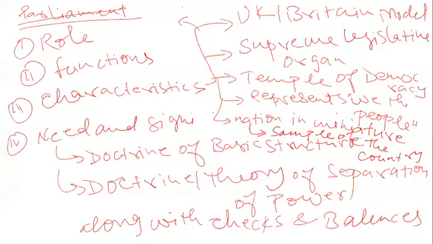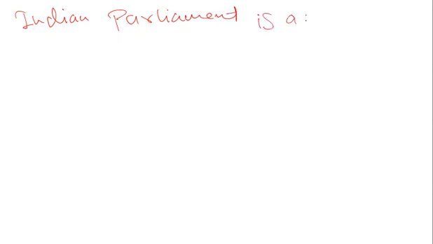What do you mean by symbol of the country? Let me take a new slide. So when we say that the Indian Parliament is a nation in miniature, the nation here means the Indian nation.